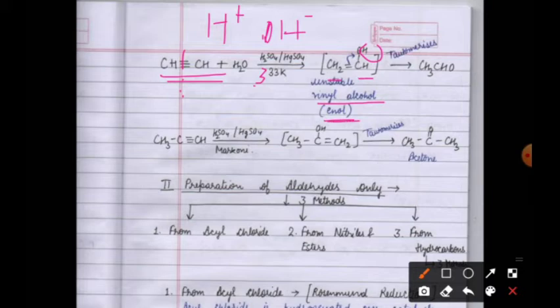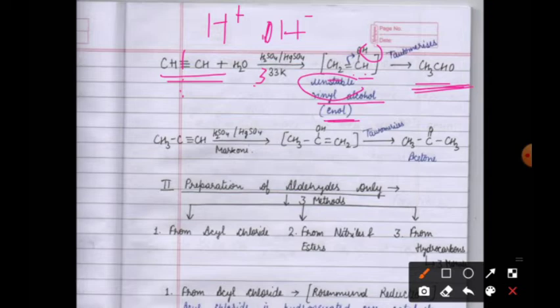En means it has a double bond, ol means it has an alcoholic group, but this is an unstable compound. So it will tautomerize to form the aldehyde. This double bond will shift here as shown by the arrow, and H will shift to the previous carbon. So we get CH3CHO, which is acetaldehyde. This process is known as tautomerization.